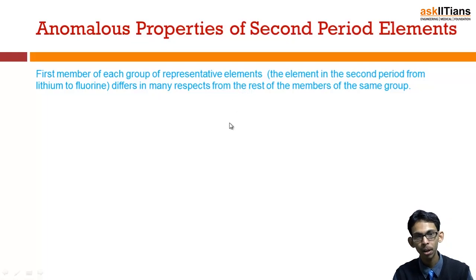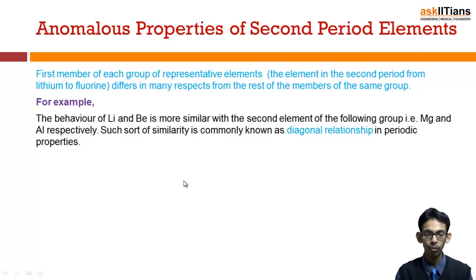That means the first member of the group shows anomalous properties, different from the rest of the members of the same group. Now let's see how and why.